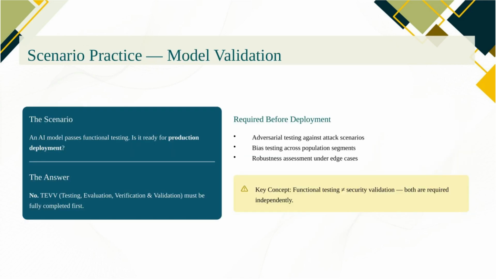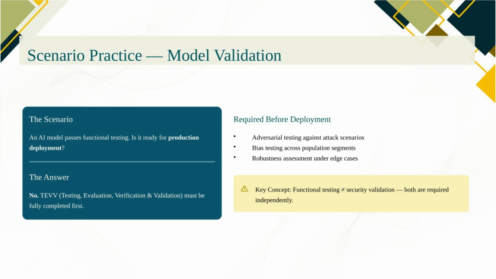Scenario: an AI model has passed all functional tests, and the development team says it's ready for production. What's missing? The answer is that functional testing is necessary but not sufficient. TEVV: testing, evaluation, verification, and validation must be completed before production deployment. Specifically, adversarial testing to check whether the model can be manipulated by malicious inputs. Bias testing to validate that outputs are fair across demographic groups.